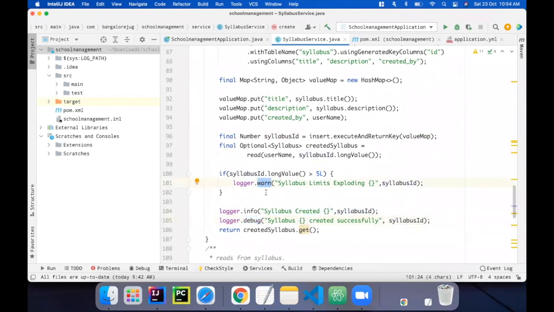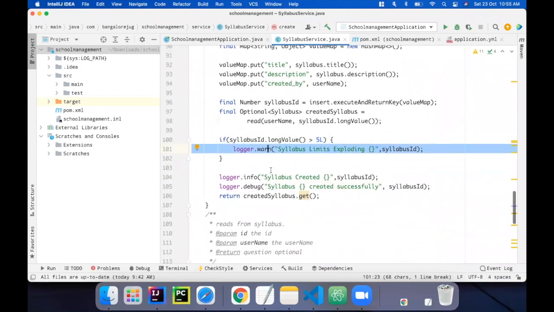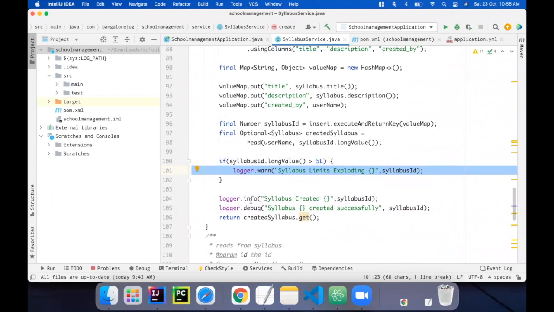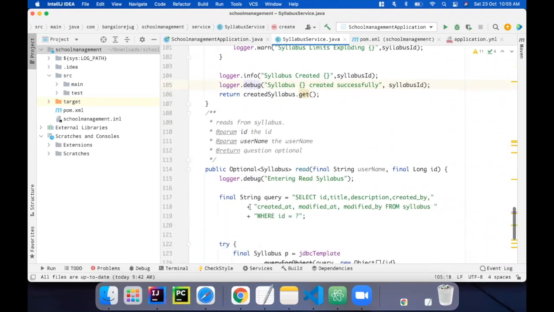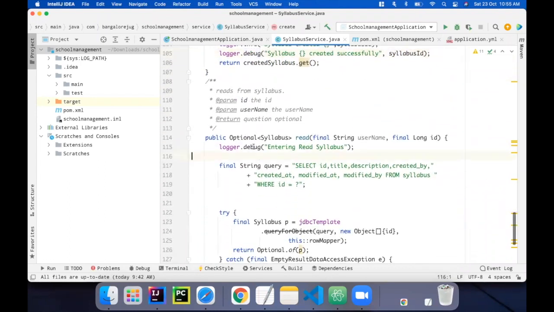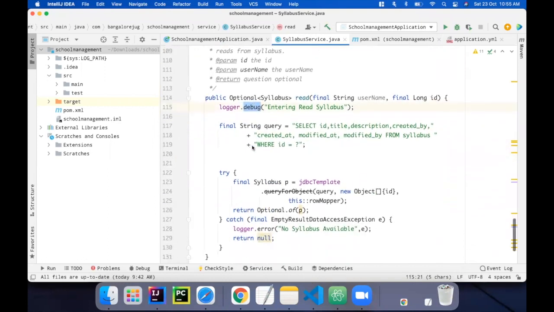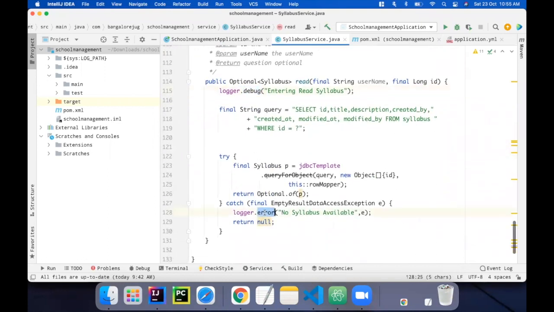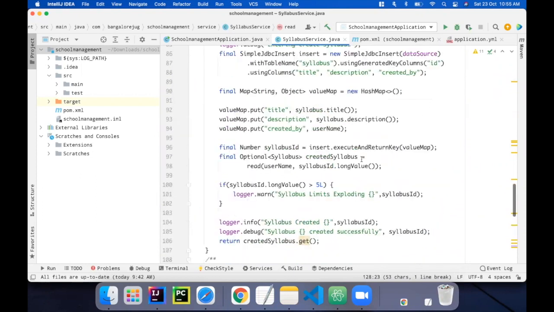So here is a sample warning message which says that if I'm going to create a number of syllabuses which exceeds this limit, I'm going to warn. Okay. And also I have covered here warning, info, debug, and here in read, I have again inputted debug, and here I have printed out an error message. In this read, if I give an ID which is not available, it is going to display an error message to me.